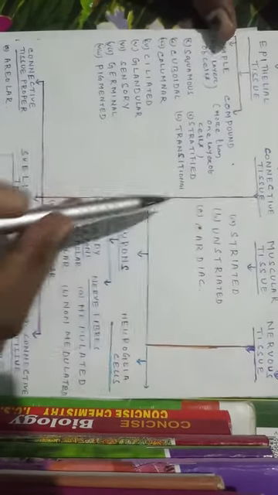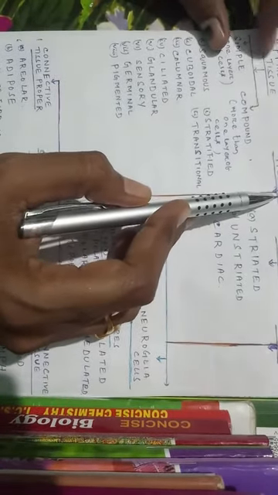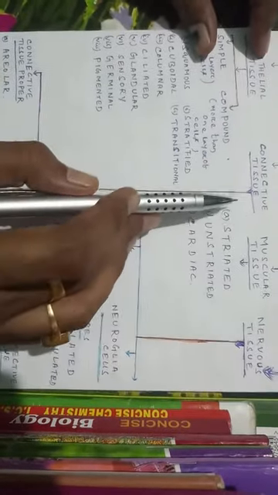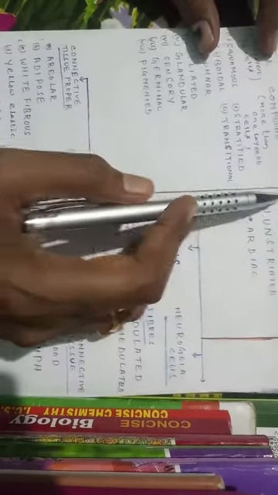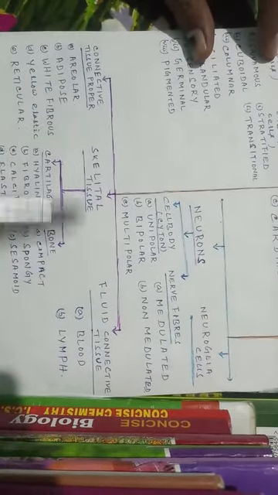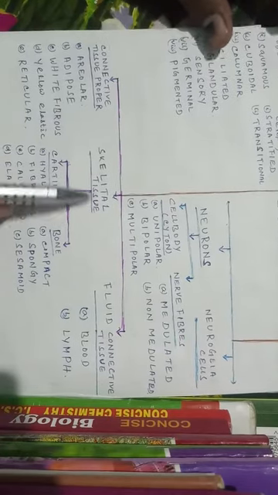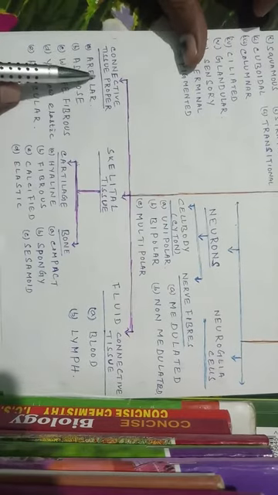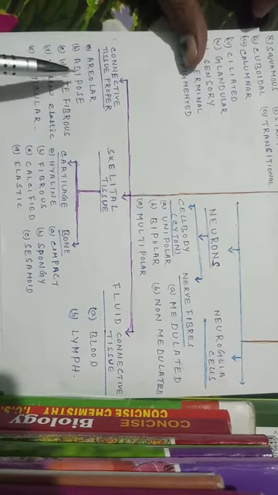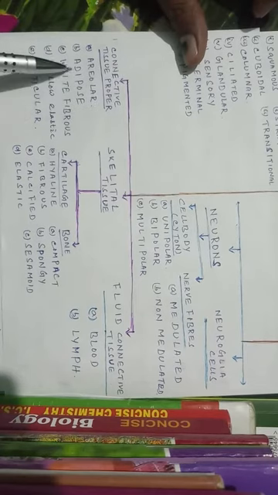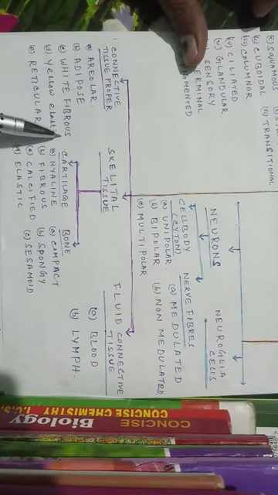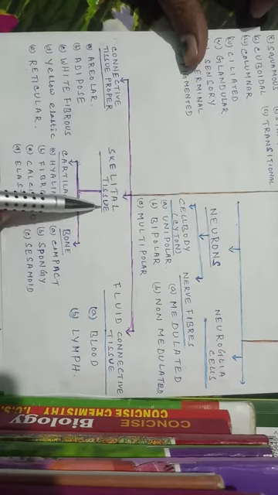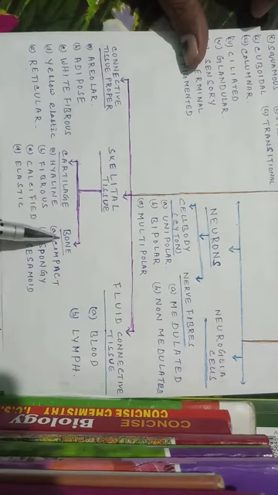Then the compound epithelium is of two types, that is stratified epithelium and transitional epithelium. Then connective tissue, the tissue which connects different parts to different parts of an animal is called connective tissue. The connective tissue is further divided into three types, that is connective tissue proper, skeletal tissue and fluid connective tissue. Connective tissue proper is further divided into following types, that is areolar tissue, adipose tissue, white fibrous tissue, yellow elastic tissue and reticular tissue. Then the skeletal tissue is of two types, that is cartilage and bone.